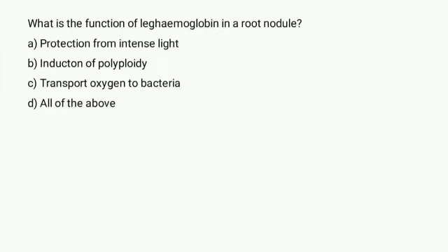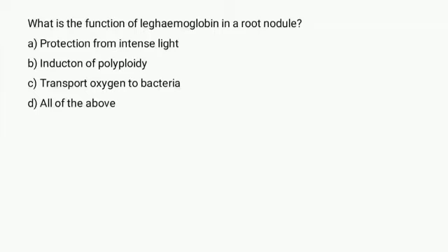What is the function of leg hemoglobin in root nodule? Root nodule is a swelling on the root of leguminous plants like pea or chickpea that contain bacteria of genus Rhizobium, which are capable of nitrogen fixation. Leg hemoglobin, which is also called symbiotic hemoglobin, occurs in the root nodules of leguminous plants, where it facilitates the diffusion of oxygen to symbiotic bacteroids in order to promote nitrogen fixation.